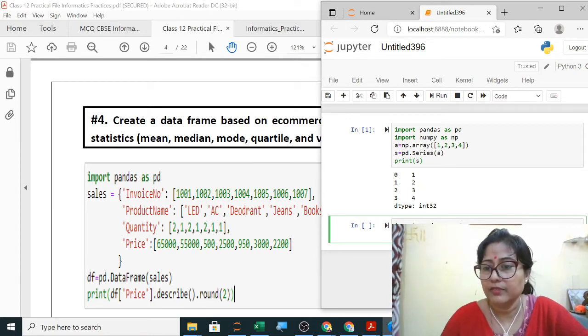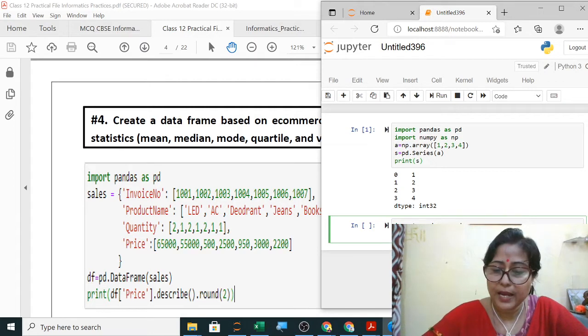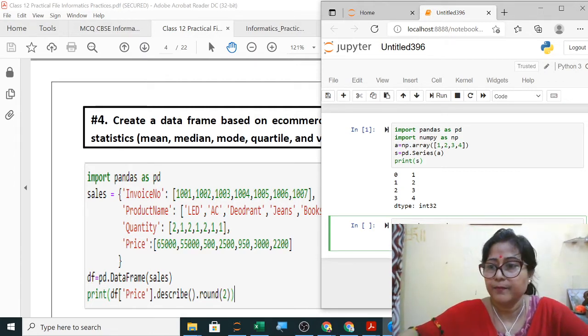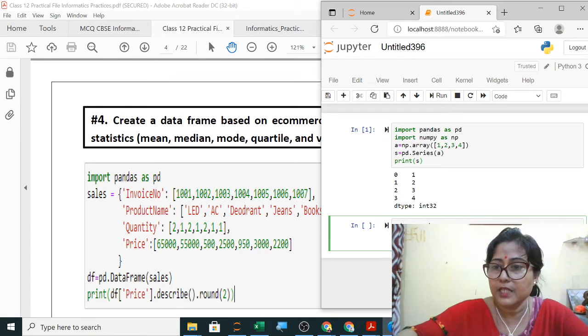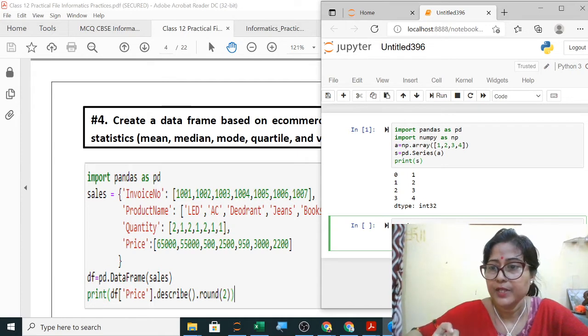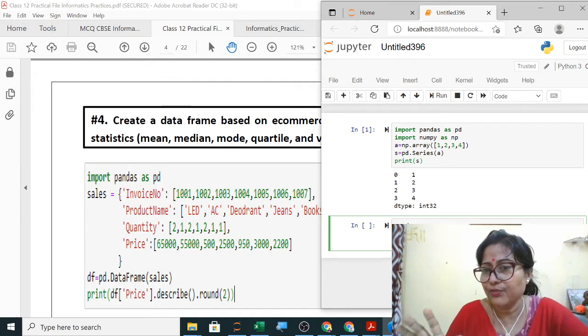And the price, so that I can calculate it: for pen it is 50, for eraser 10, and for pencil 20. Suppose this much is over. If you want quantity, that also you can take.